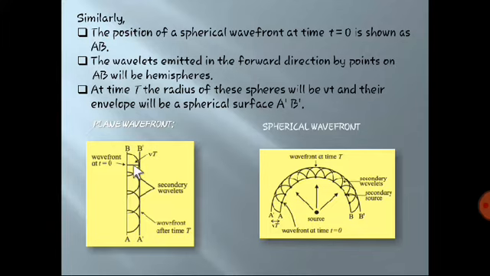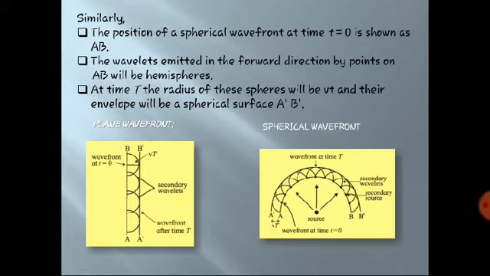As we are going to take the envelope of all these hemispheres, by taking this we get the secondary wavelet which is A dash B dash. So this is nothing but the wavefront after time t. These are all secondary wavelets in hemispherical form, and by taking the envelope of all of them we get the wavefront after time t. So this is nothing but a plane wavefront.